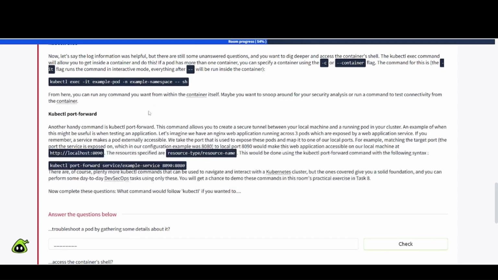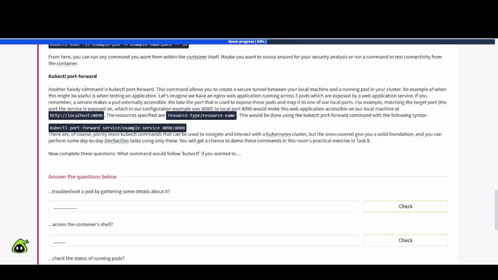Okay, and here's an example for that. So we have kubectl exec -it example-pod -n example-namespace -- sh. From here, you can run any command you want from within the container itself. Maybe you want to snoop around for security analysis or run a command to test connectivity from the container. All right, so we're going to talk about this last one here.